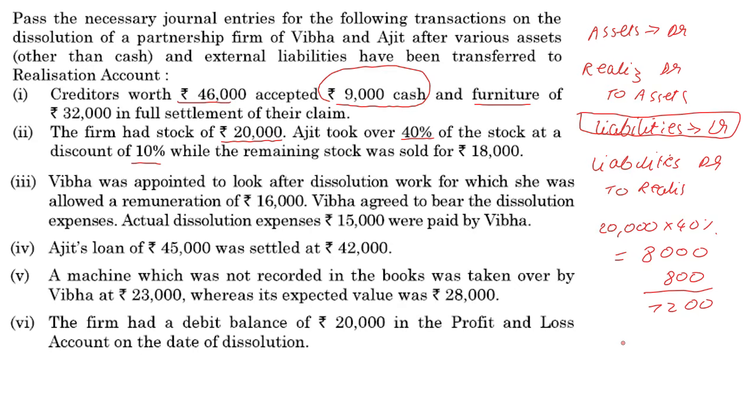Ajit is a partner. We have the partner's capital account. We can debit the receiver. Apart from that, they're saying that the remaining stock was sold for 18,000.